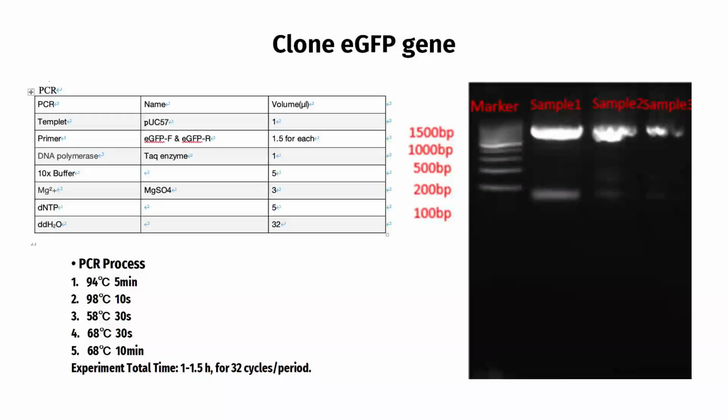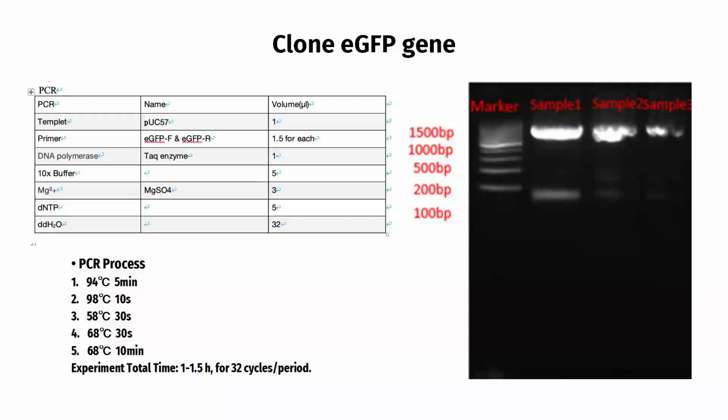For the process of our experiment, we mainly import the EGFP gene into the vector to construct the control group bacteria. Then we put both the experimental group and the control group separately into MOPS medium, which is used to simulate the environment of wastewater, and finally detect the fluorescence. For the specific procedures, we will first do the plasmid extraction. Through these procedures, we obtain our vector pUC57, and then we amplify the EGFP gene through the PCR process.